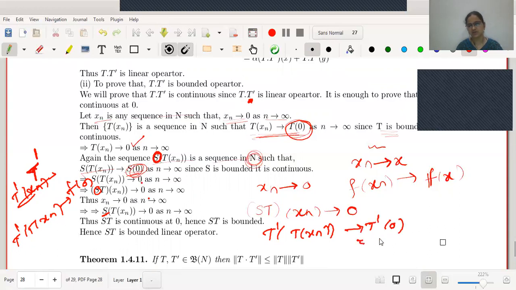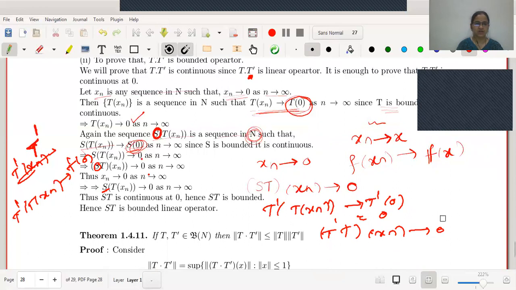But T dash of 0 is 0 because T dash is linear. Thus, we will have T dash of T of xn tends to 0. Thus, T dash is continuous and hence bounded. Therefore, this is a printing mistake actually. Instead of ST, you should read it as T T dash or T dash T.